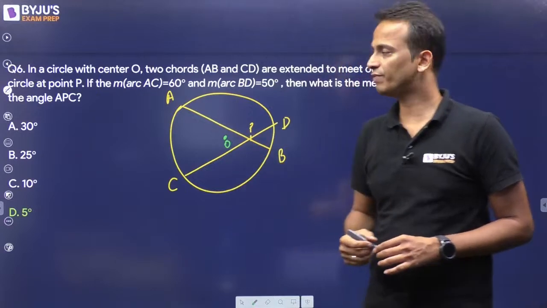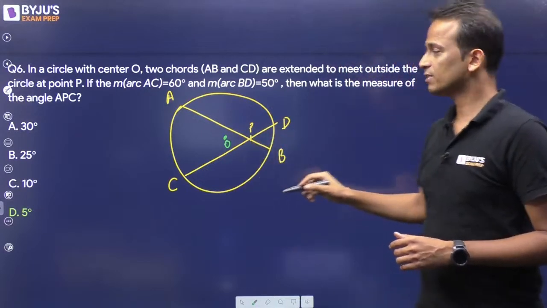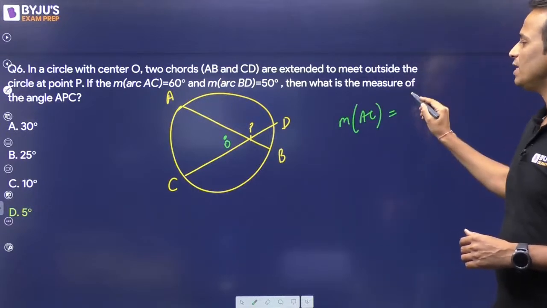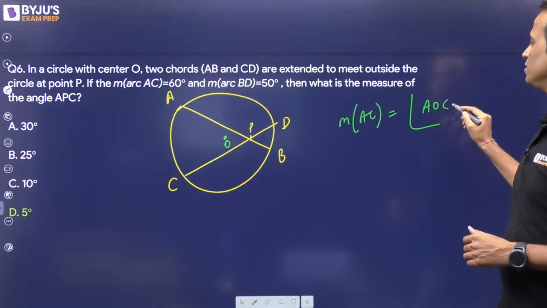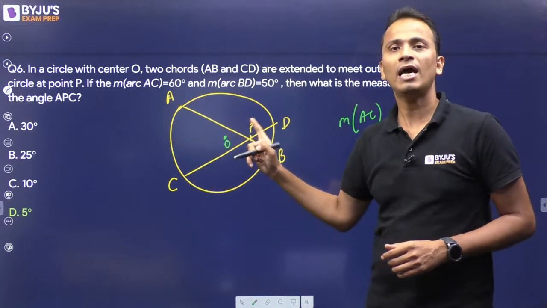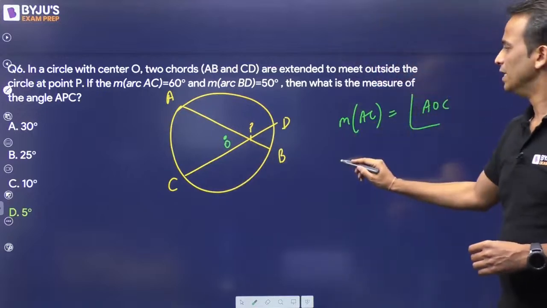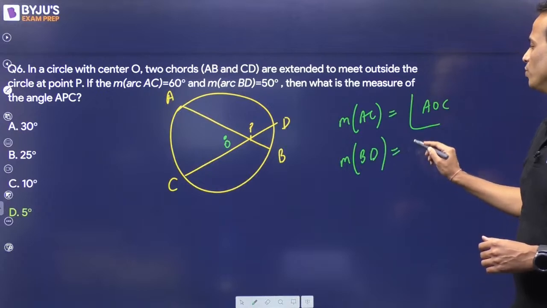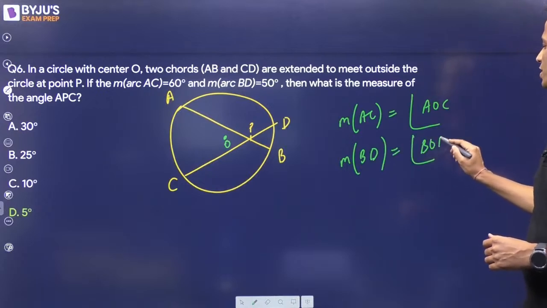Fine. Now in this case, the measure of arc AC will be angle AOC. AC is making an angle at the center of the circle. Similarly, measure of arc BD will be equal to angle BOD.